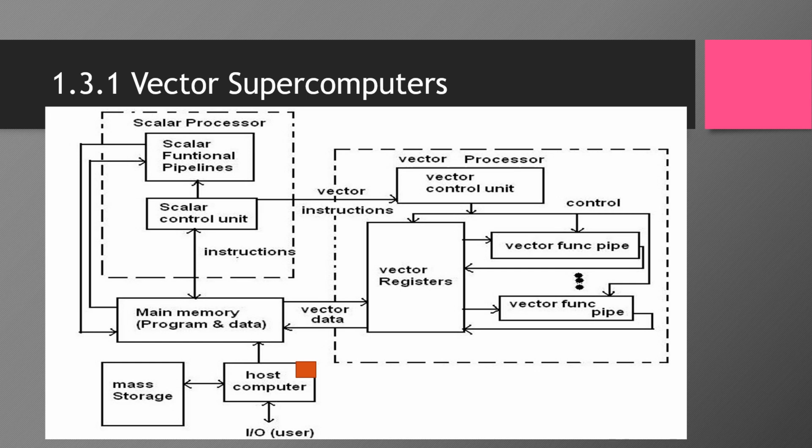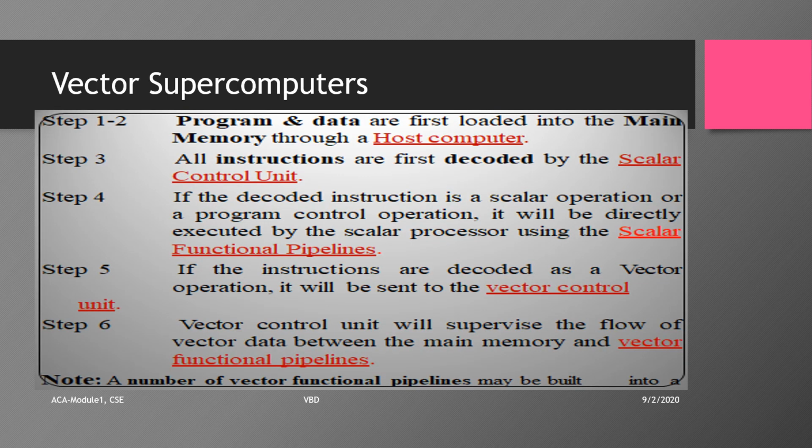It is supported by the scalar processor, and also a host computer can be managing the entire system over here, making use of the mass storage and the input and output devices. So the vector supercomputer is a combination of the vector processor as well as the scalar processor. A vector supercomputer is often built on top of a scalar processor.